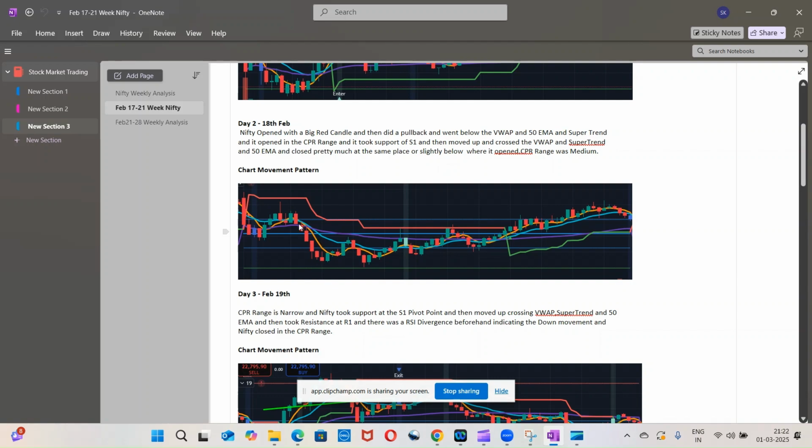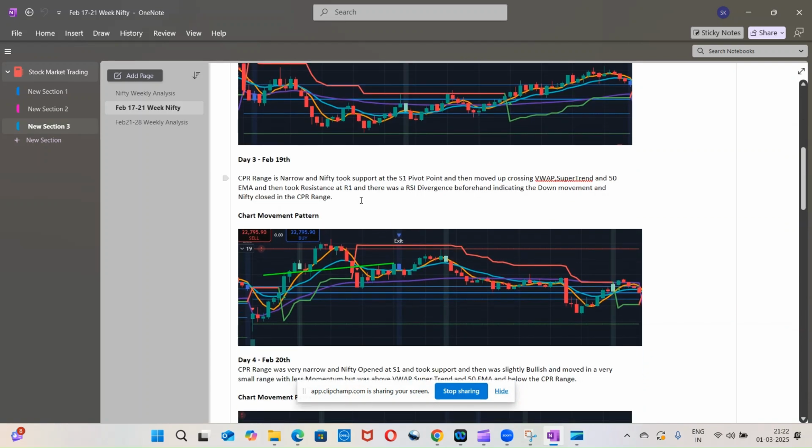It opened within the CPR range on this particular day, and again took the support of S1. Then it broke the VWAP as well as the 50 EMA and was bullish at the end of the day. The CPR range was medium on this day.